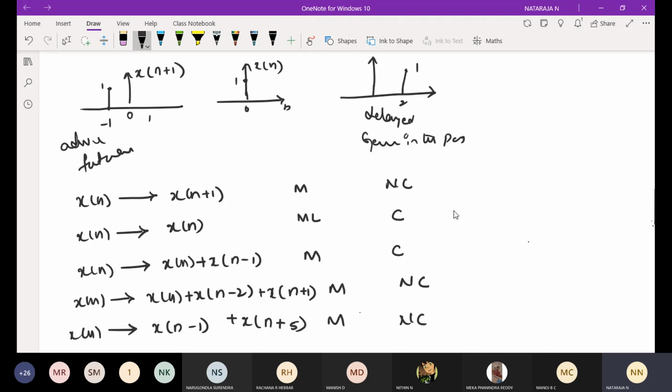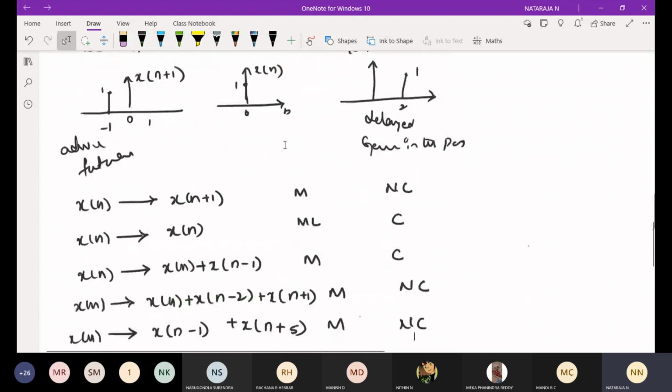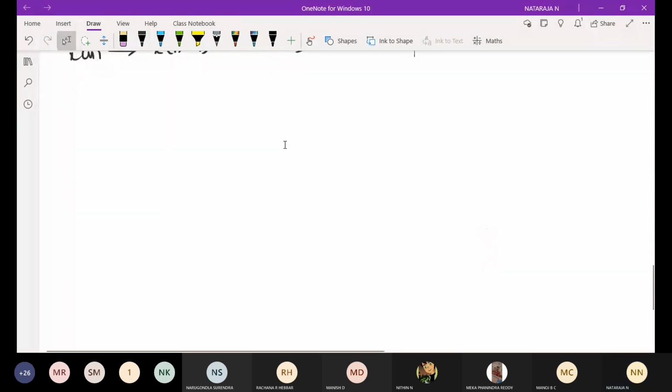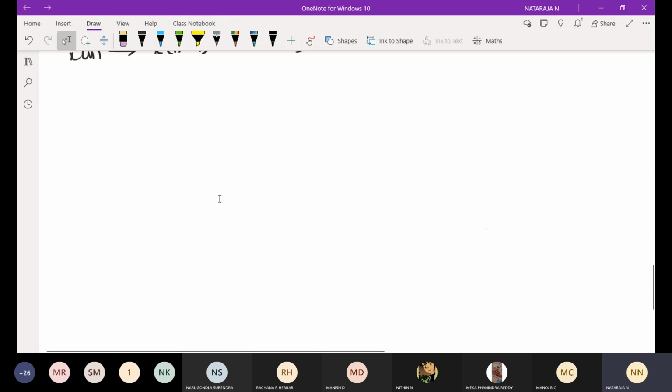With respect to these signals, if you get such a problem, we can directly decide whether the system is a memory or memoryless system, and whether it's a causal or non-causal system. This is about your theory concept. This table is very important to check memory and causality. Linearity and time invariance we will solve with respect to equations, and stability we are going to check with respect to the problem.